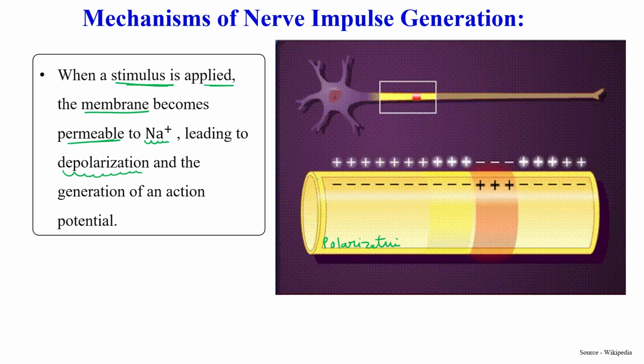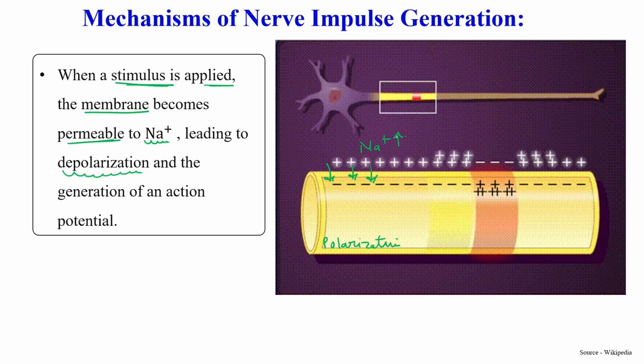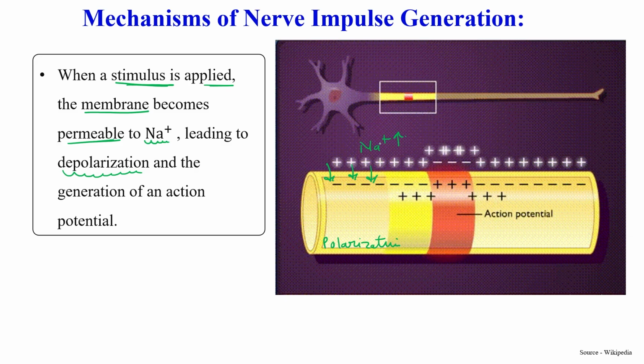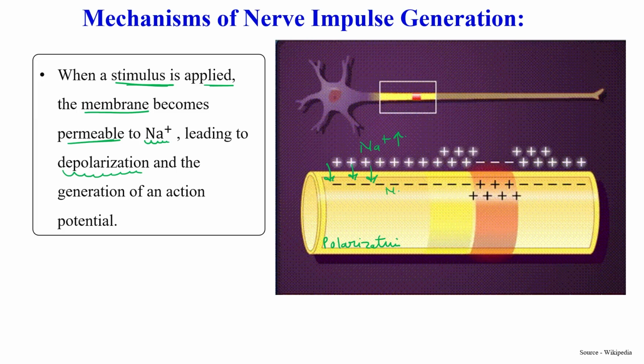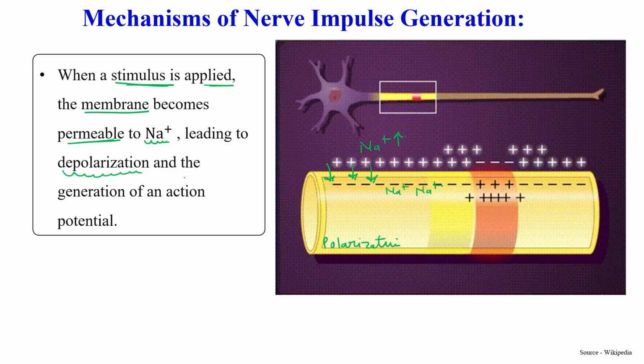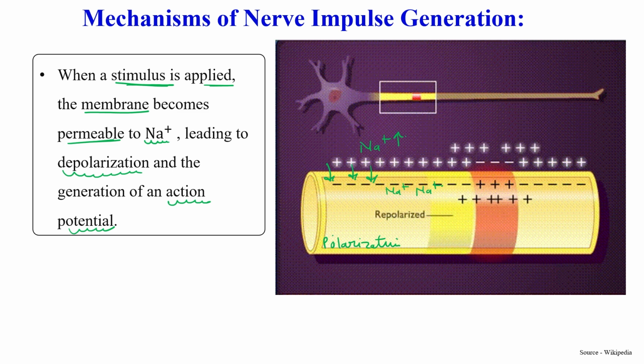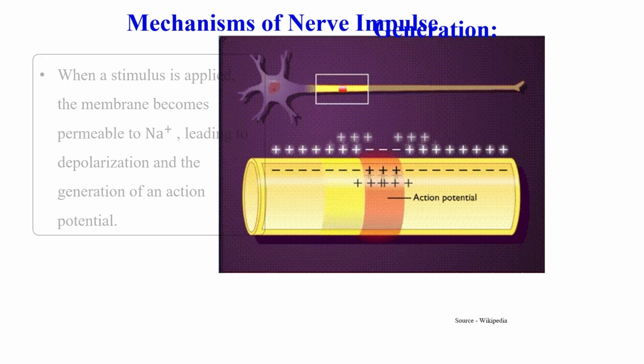So when membrane permeability occurs for sodium, as sodium ion is present more in the extracellular fluid, sodium ion very quickly comes inside, and this converts the polarized state into depolarization, meaning generation of action potential. Clear?